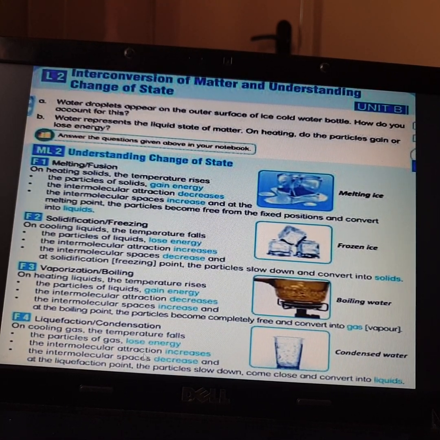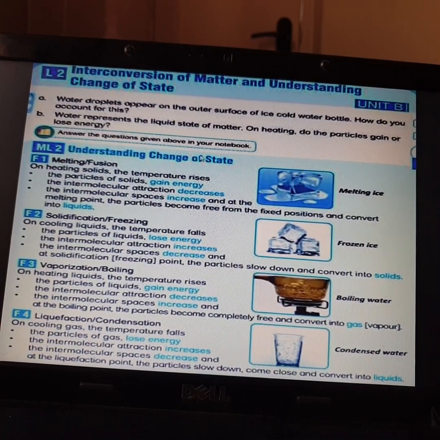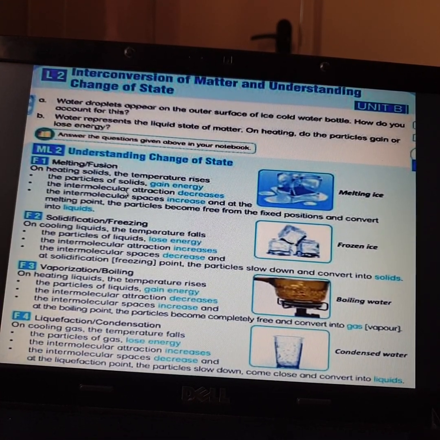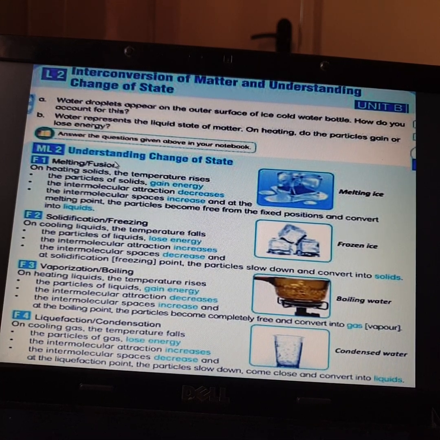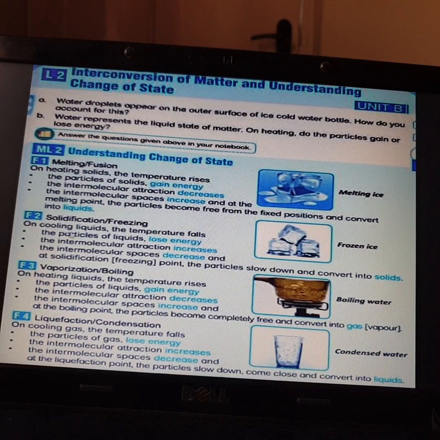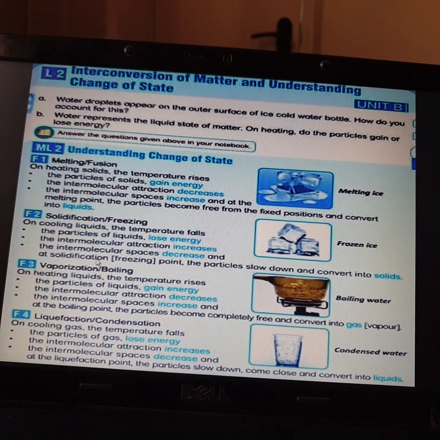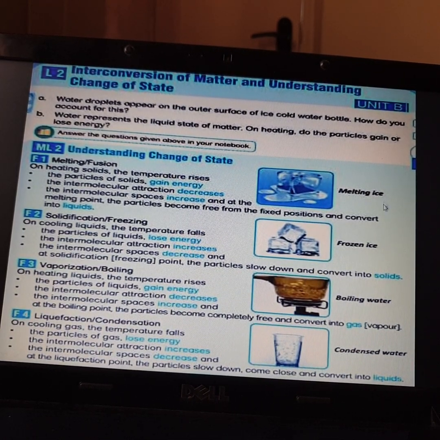These are all important points. So please take a snapshot of this and make a note of how matter changes: what is melting, what is solidification, what is vaporization, what is liquefaction. This is very, very important. If you study all these topics, it will be very easy for you in higher studies.